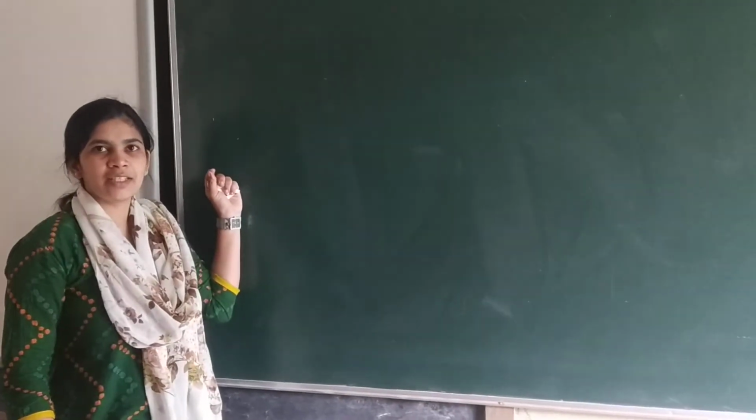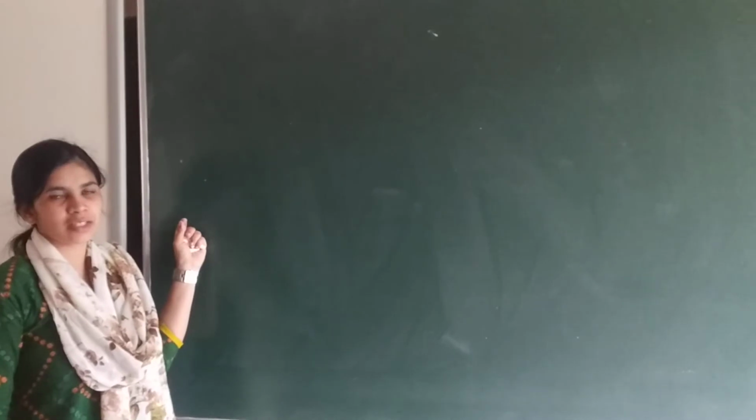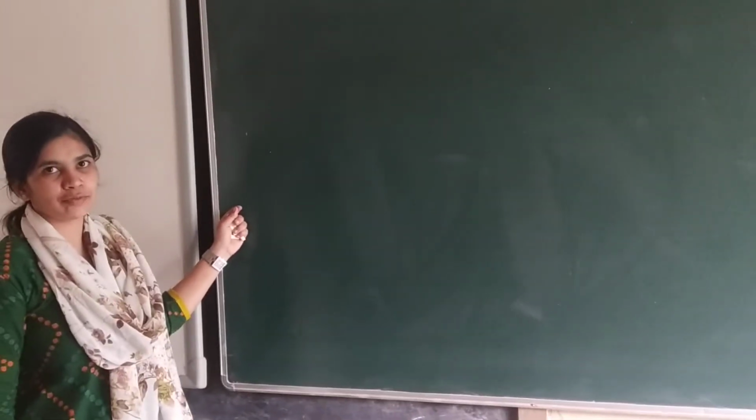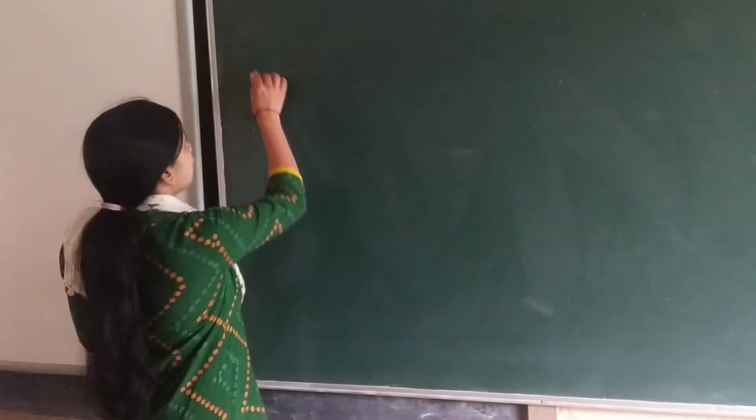In this class we will learn about irrational numbers, or the irrationality of numbers. Already you know what irrational numbers are.